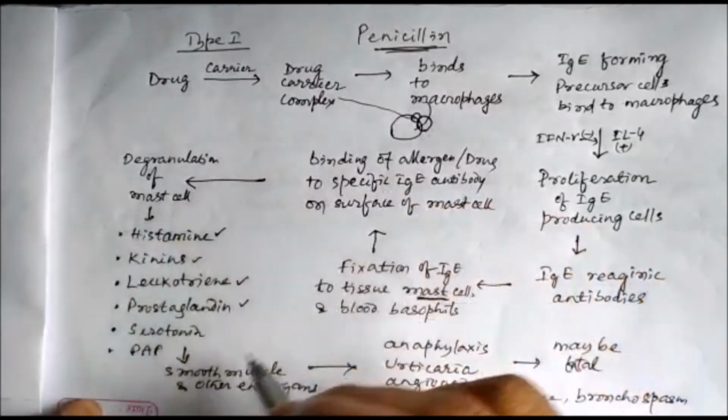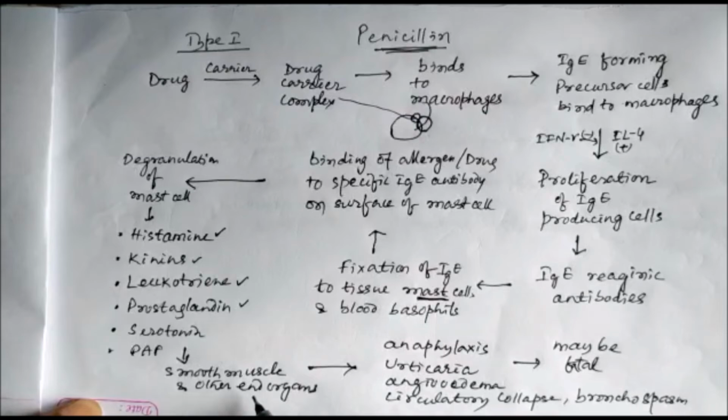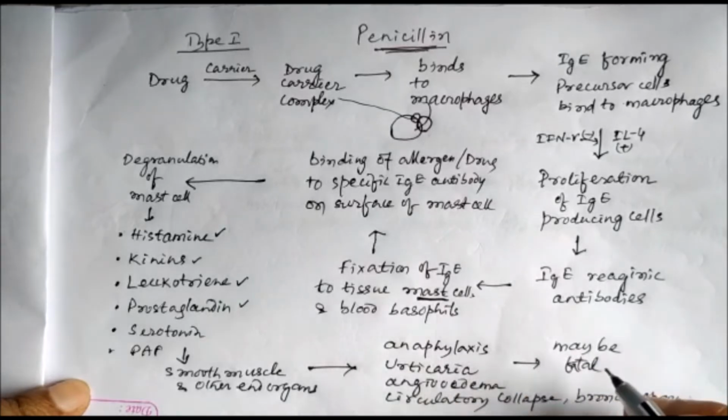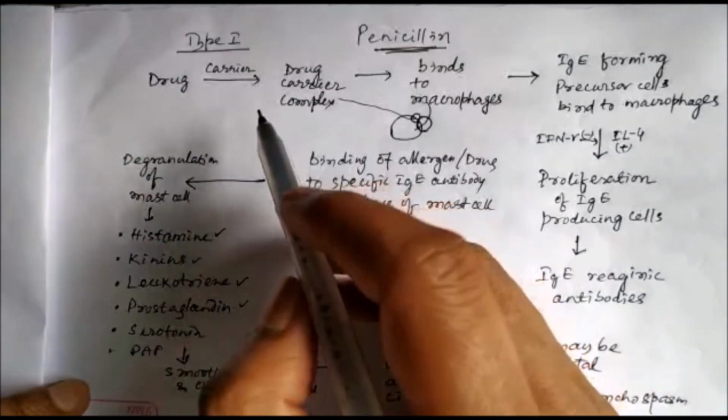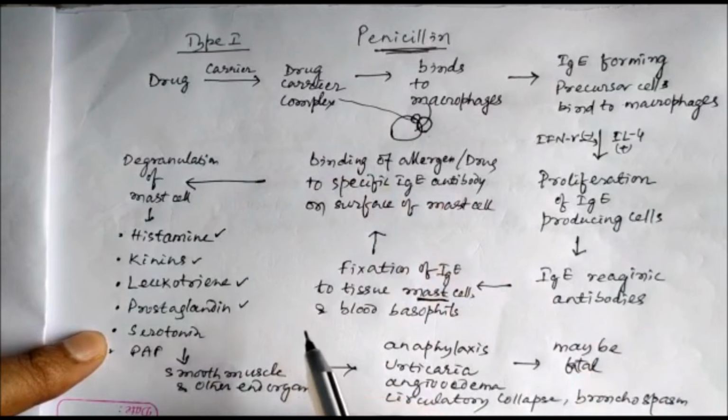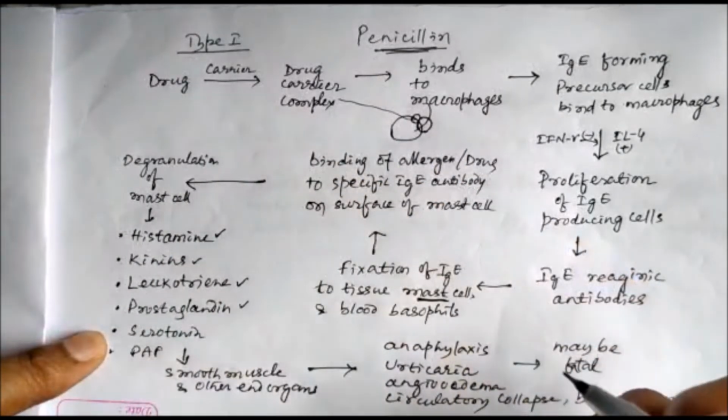So all these mediators act on smooth muscle and other end organs to cause anaphylaxis, and the symptoms will be urticaria, angioedema, bronchospasm, circulatory collapse, and the patient may die. So it may be fatal. This is the only type of allergic reaction which may be fatal; the others are not fatal. Type 1 is fatal, and this is actually a systemic reaction, that's why it becomes fatal.